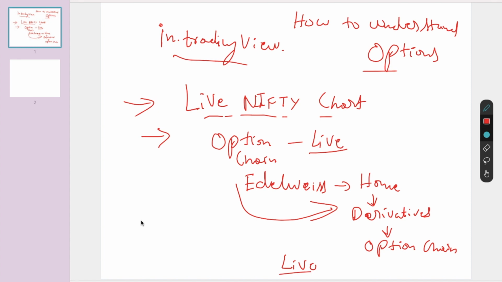In that option chain, observe the call option premium jumping and put option premium falling, or vice versa. If the market is falling, puts will be jumping and calls will be falling. You need to observe why it is jumping and why it is falling. Every day, from Monday, Tuesday, Wednesday, Thursday. On Thursday, which options will become zero? Keep observing. Why did it become zero? Why didn't in the money become zero? If you can find the answer, you will understand options.